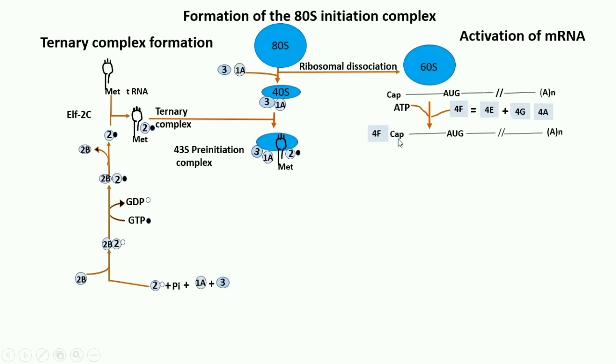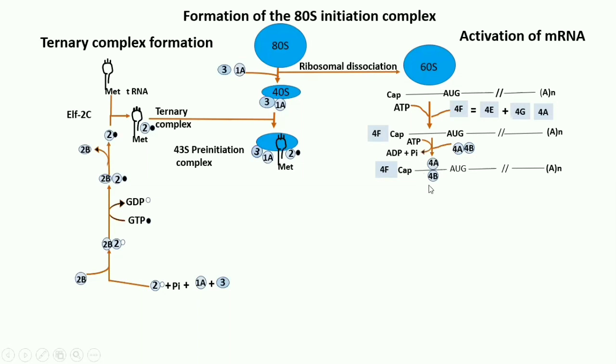So 4F will bind the cap of the mRNA, and for this energy in the form of ATP is required. Then further energy is required again, and 4A and 4B initiation factors are also bound with the mRNA, and this will lead to the activation of mRNA. Here if you see, energy is given by ATP.